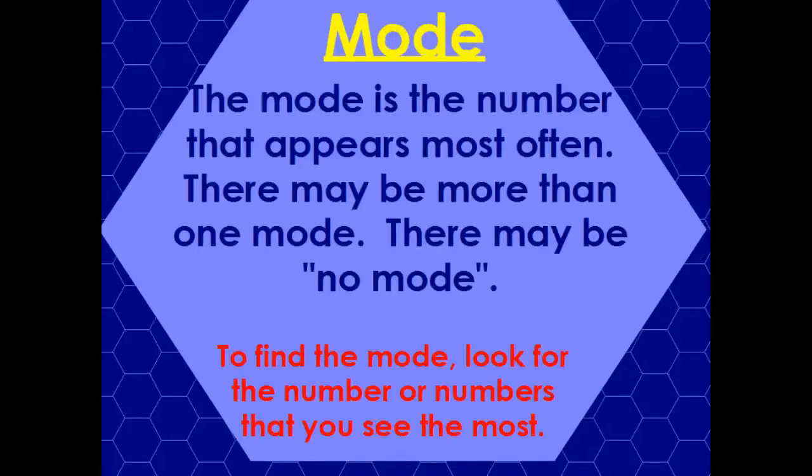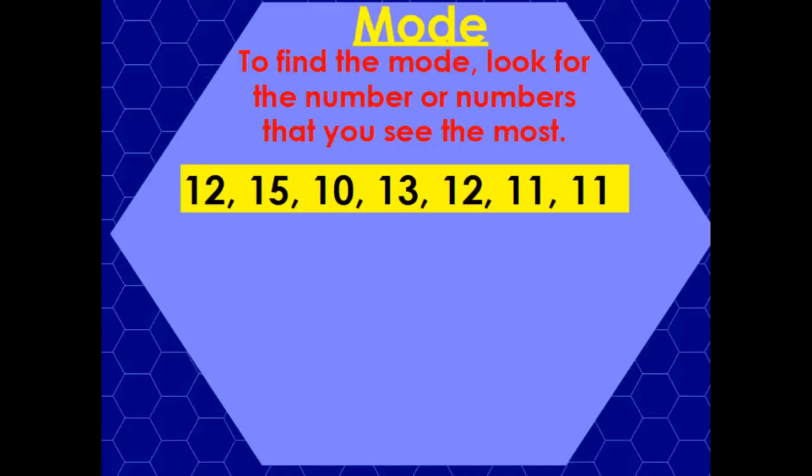All right, and then you have this thing called mode. Mode is the number that appears the most often. Sometimes there isn't a data point that shows up multiple times. Sometimes there's no mode. For the mode, you just basically count the number of times you see certain numbers, and whichever one shows up the most is the mode. So here we go. I have 12, 15, 10, 13, 12, 11, and 11.